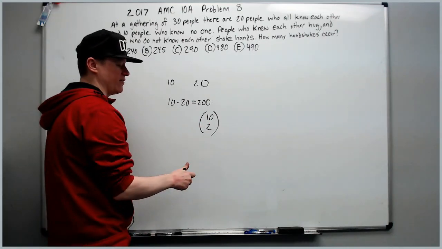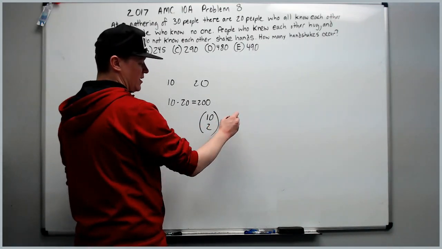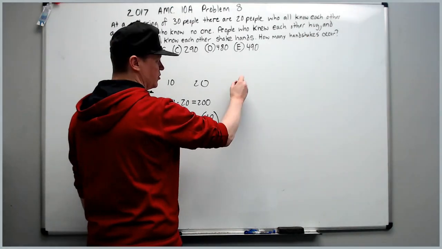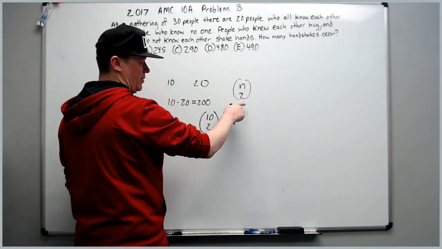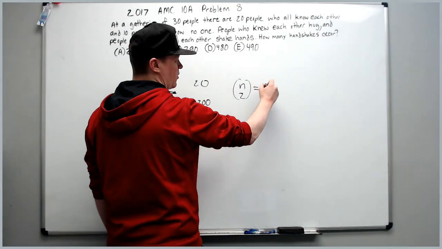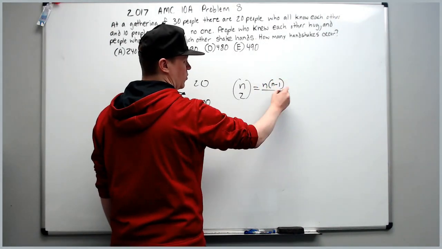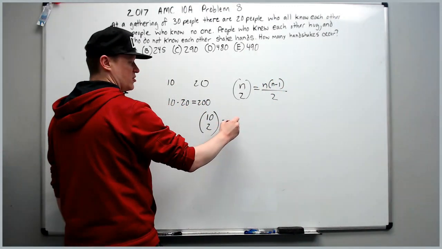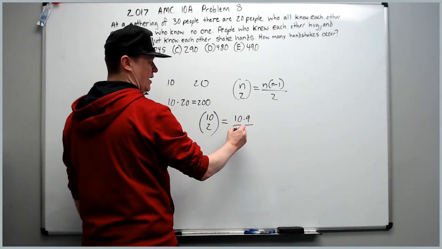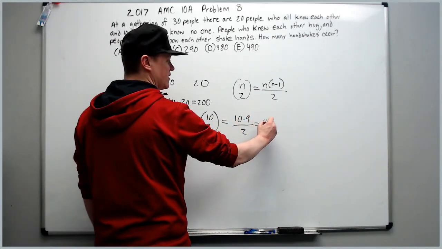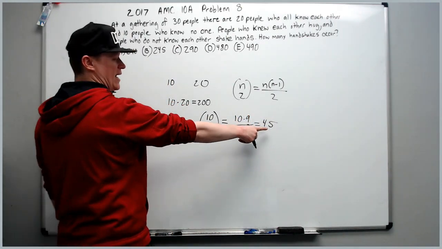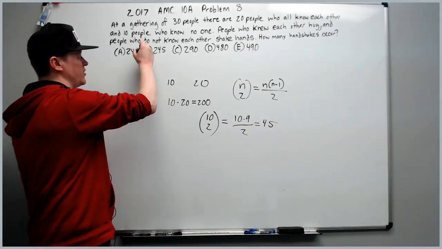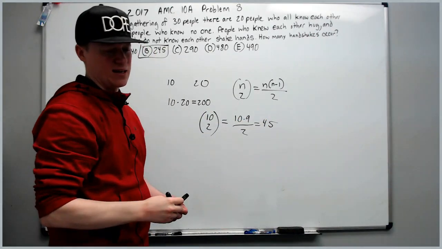There is a shortcut for calculating combinations. N choose 2, if it has a 2 in the bottom, is going to equal n times n minus 1 over 2. So for this, it will be 10 times 9 over 2, which is 45. We'll add the 45 to the 200. That's B, and that's the answer.